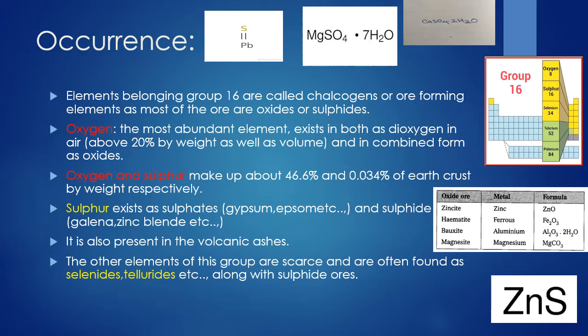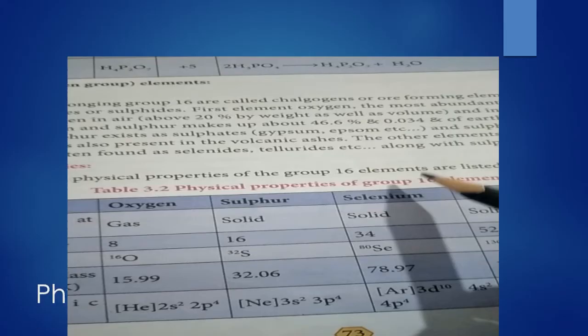The other elements of this group are scarce, that is very rare, and are often found as selenides and tellurides. Selenide is Se2-, telluride is Te2-. So they are present in anionic form along with the sulfide ores. When sulfide ores are dug from the earth's crust, along with zinc sulfide some amount of selenides and tellurides can be present.